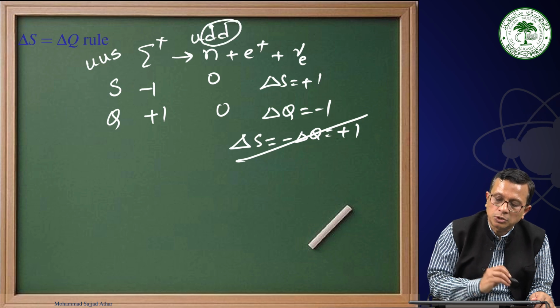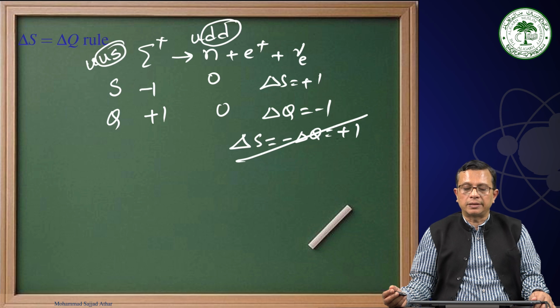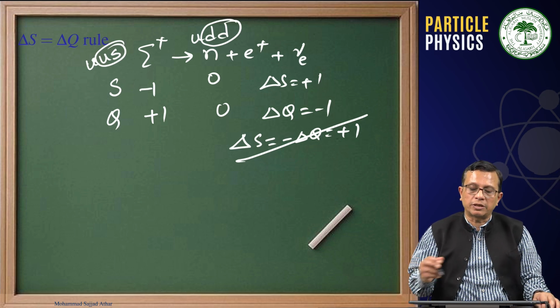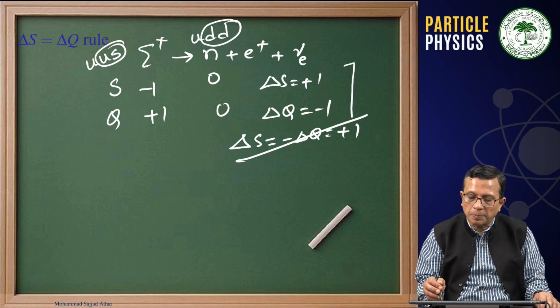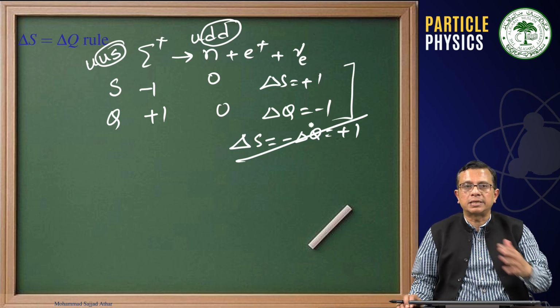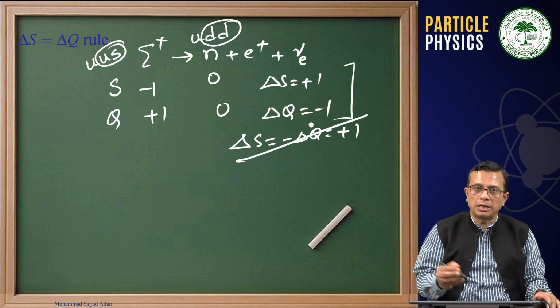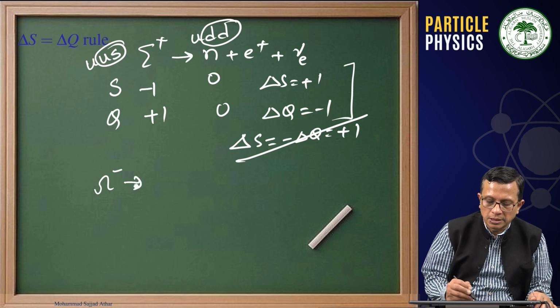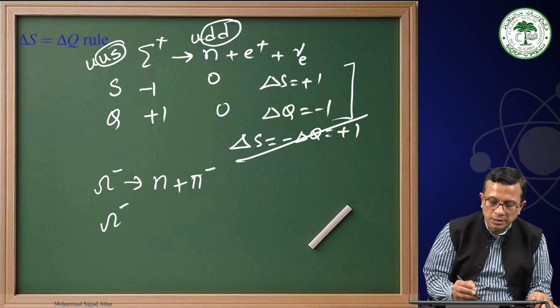You needed two quarks to change their flavors, and that will be forbidden processes. Therefore, without looking at the quark level, directly by applying these rules, you can say that this process will be a forbidden process.